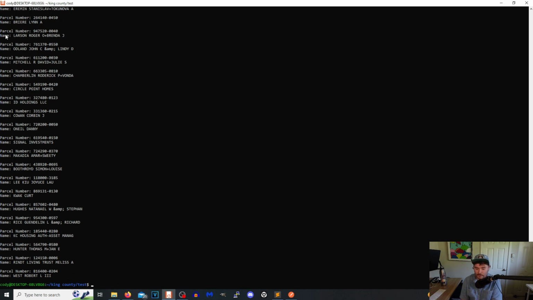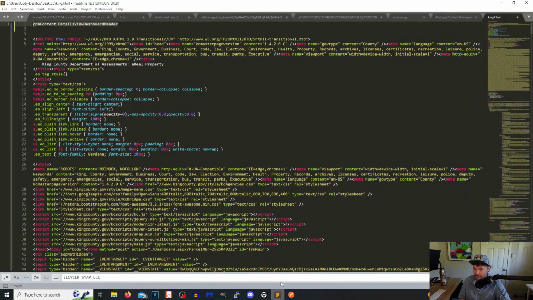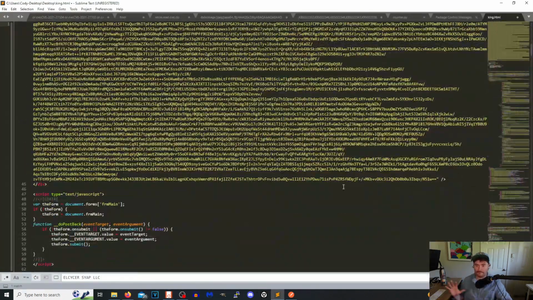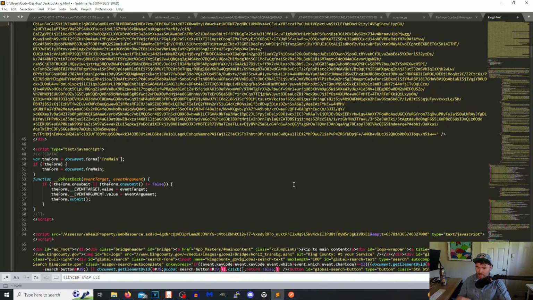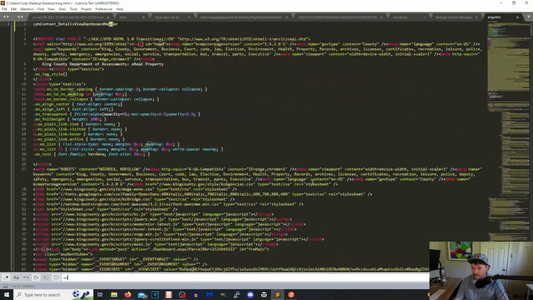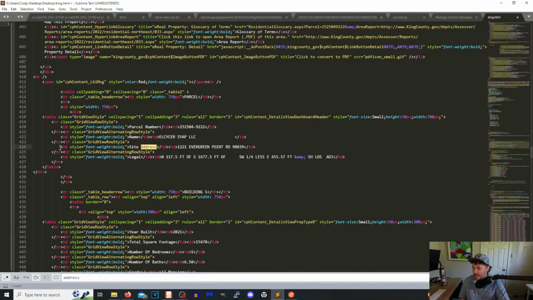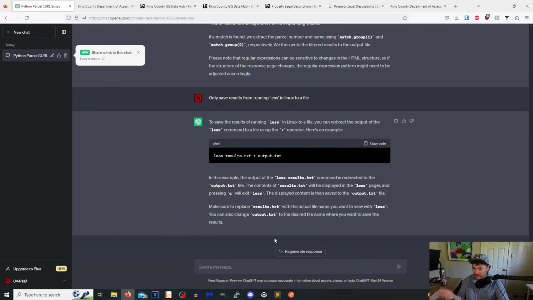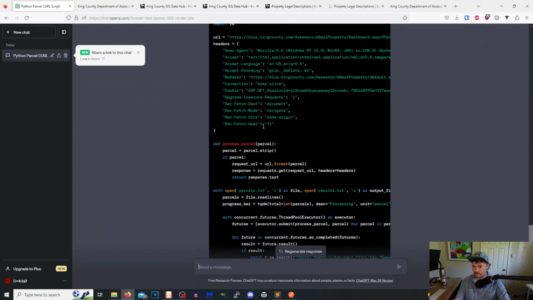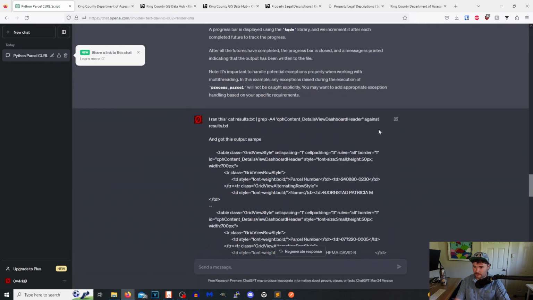So now what we could probably do is maybe translate. Let's take a look at this real quick. And by the way, this data set is only for like 62 parcels, but we can expand this. We could do the whole county if we want. And let's grab the address too. So we'll just say add this to that script. We'll add this because I want to capture that as well. Might as well.